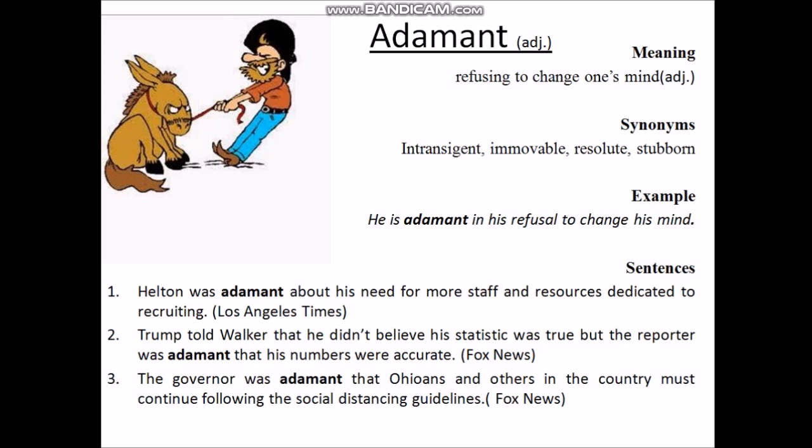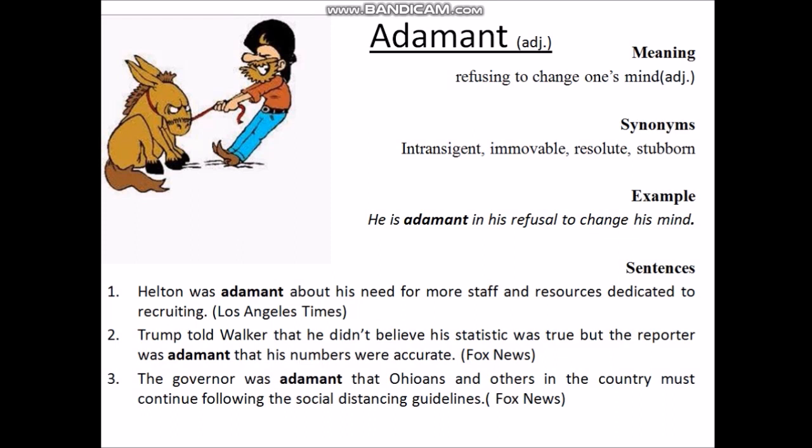The second sentence is: Trump told a worker that he did not believe his statistics were true, but the reporter was adamant that his numbers were accurate. This means Trump said he did not believe the statistics were true, but the reporter was not ready to change his decision, and he's telling that his numbers were accurate.